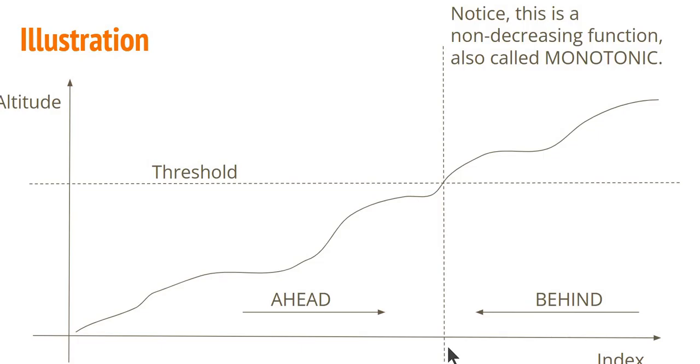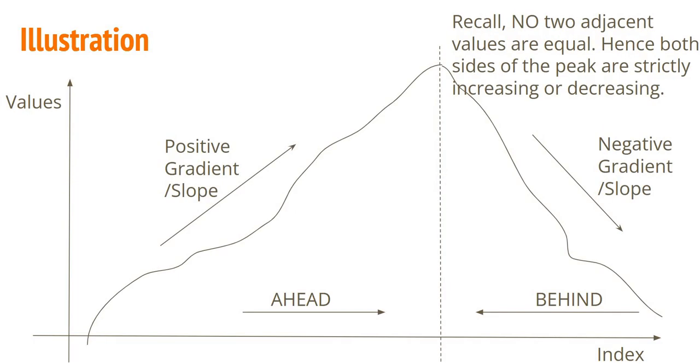For example, in the very first problem, altitude versus index, we knew at every index whether the threshold crossing is ahead of me or behind me. So notice this is the sort of feasible-infeasible split: do I have to move in this direction or do I have to move in this direction? At every point, I know that. Likewise, in the peak search problem, at every index we have an idea whether the peak is ahead of us or behind us.